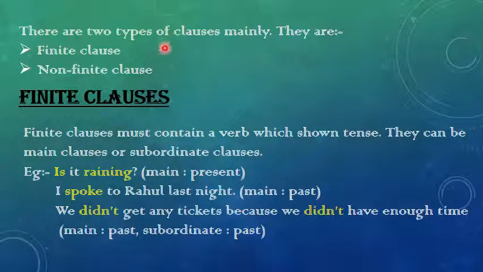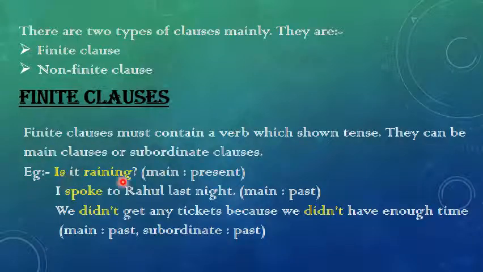Children, there are two types of clauses mainly. There are finite clauses and non-finite clauses. So what are finite clauses? Finite clauses must contain a verb which shows tense. They can be main clauses or subordinate clauses. So a finite clause may be in the main clause or the subordinate clause. The verb shows the tense.